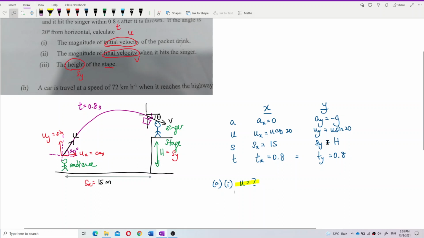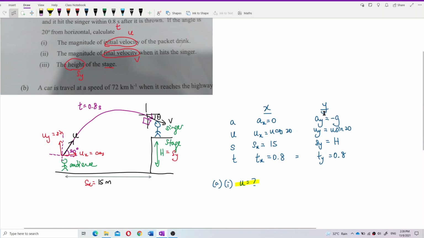Which component has more information to find us the u? Is it x or is it y? If you look at x, we have a. We don't have the u. Displacement we have. Time we have. Oh, we have 3 information. Then of course we can find the 4th information.